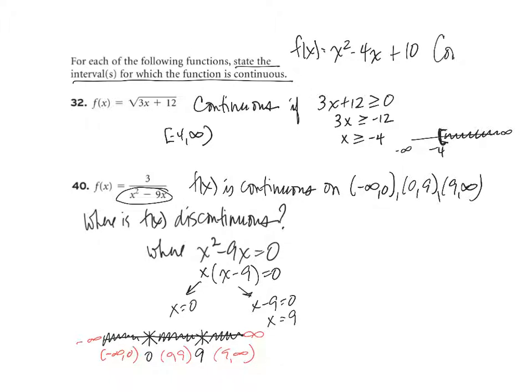So this is continuous on the entire real line, negative infinity to infinity. So if I don't have any issue with dividing by 0, if I don't have any issue with taking the square root of a negative, then I don't have any discontinuities. That means I'm continuous everywhere.